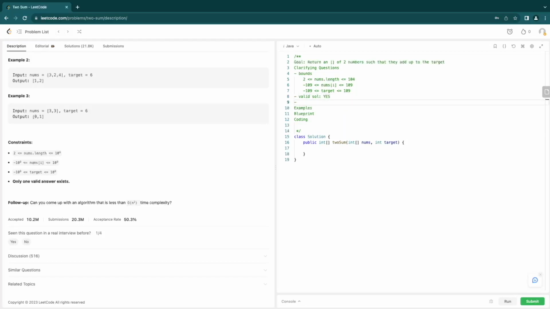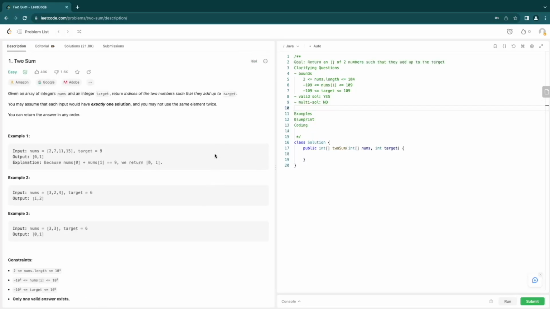Can we have multiple solutions? The answer for this one is going to be no. And if we scroll up here, if we forget to do this exercise and we don't reinforce that, can we use repeating elements? Sometimes it's really easy to forget. So let's go ahead and add that to our clarifying question list and we'll just call it repeat. The answer for that is going to be no.